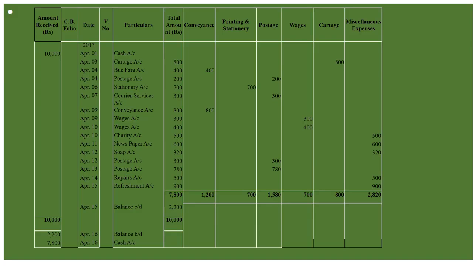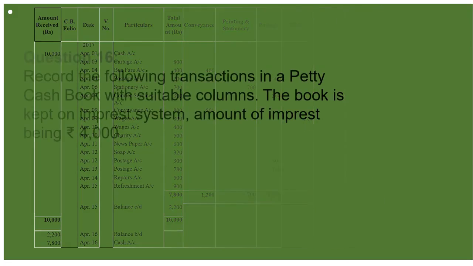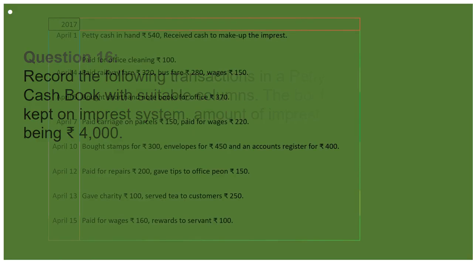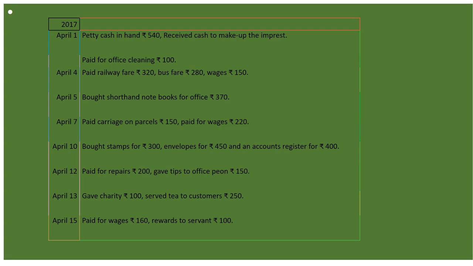Fine. Let's see question number 16 as well. See, record the following transactions in a petty cash book with suitable columns. The book is kept on Imprest system. Amount of Imprest being 4,000. First of all, read this question.